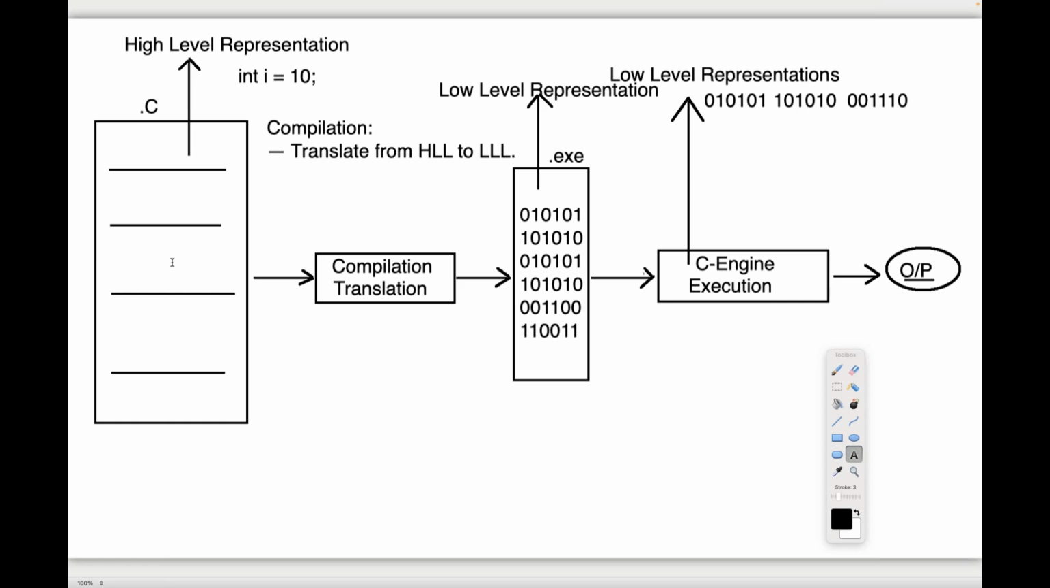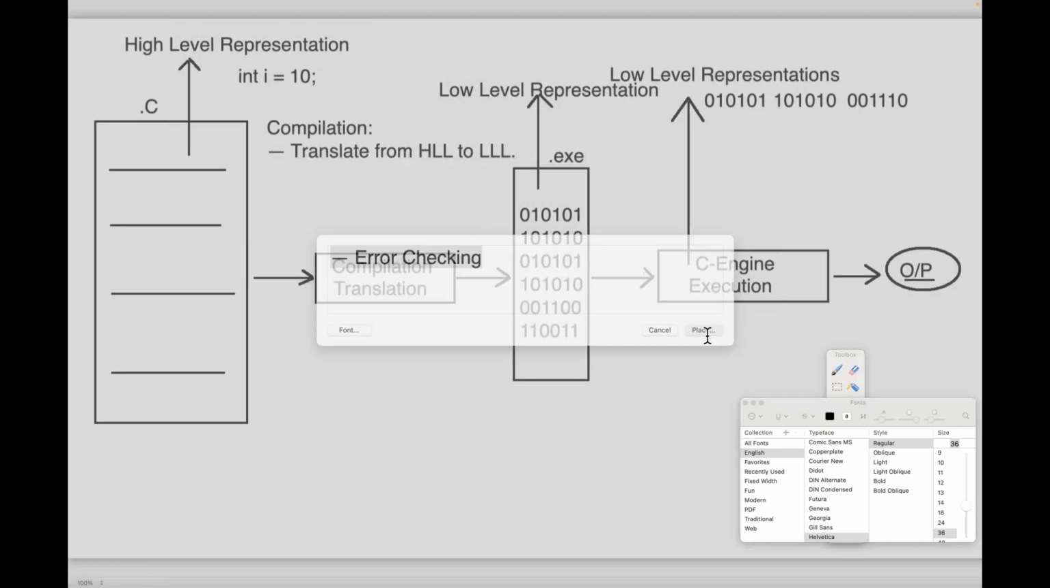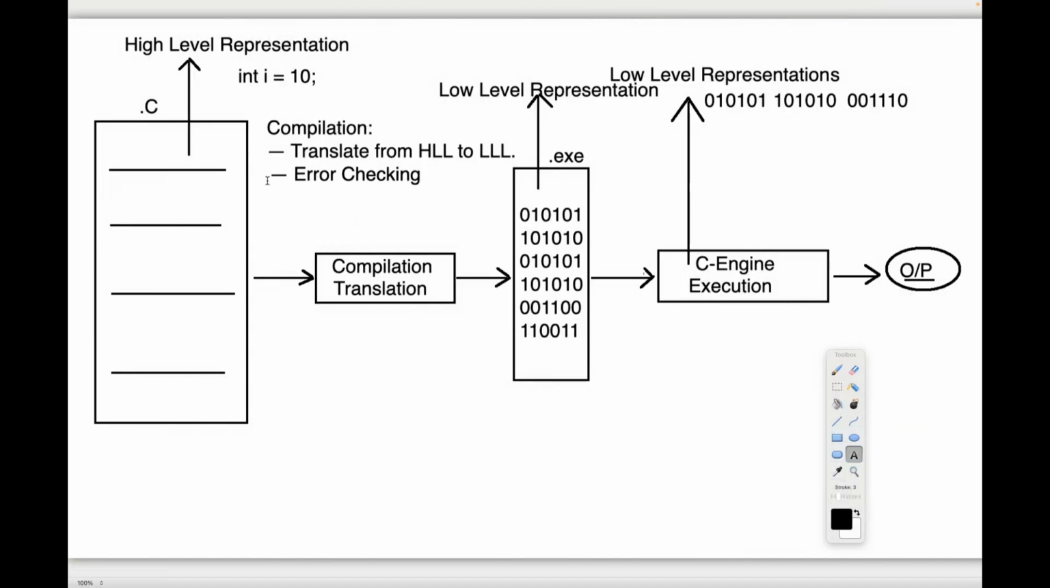So here, what is required now? Before executing our program, first we need a checking process for errors. Whether our program is provided as per Java rules and regulations or not. Our program is provided as per C rules and regulations or not. The checking process is required or not. That checking process is also done by whom? Compilation or compiler. That is the second responsibility of the compiler. What is the second responsibility of the compiler? Compiler will check errors. Error checking is the next responsibility of the compilation.